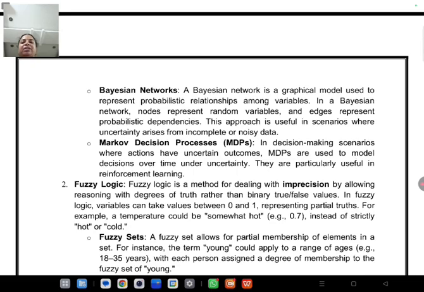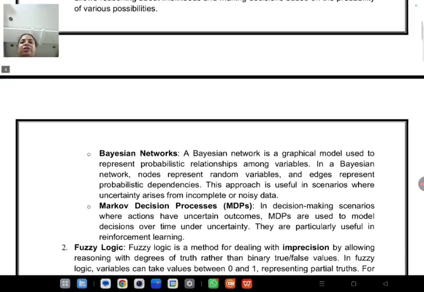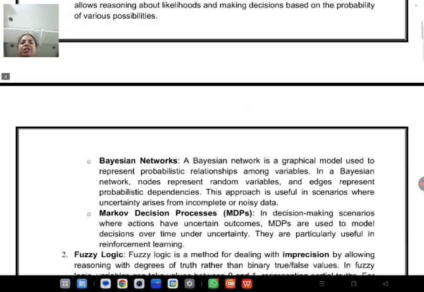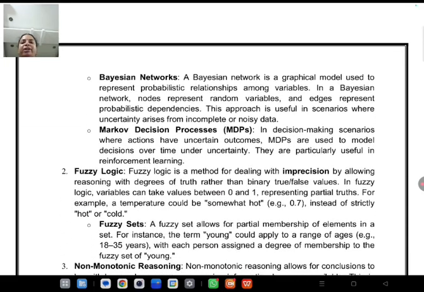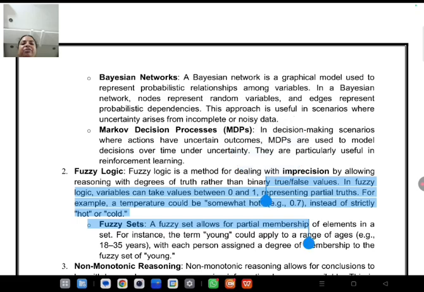The next one is Bayesian networks. In probabilistic reasoning we can use different methods, and one is Bayesian networks. Based on probability, we can check whether the information is correct or not. Here, based on prior information, we check whether the future information is true or false. For that, we can use Bayesian networks.